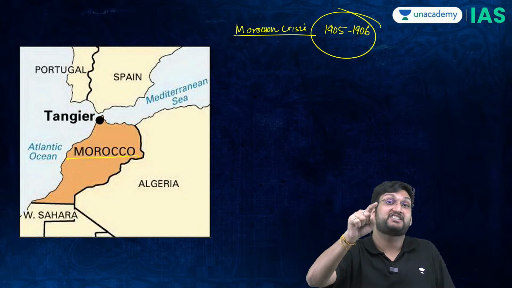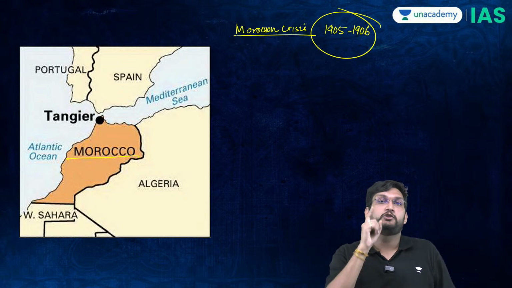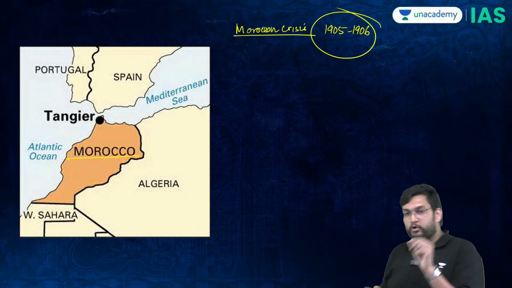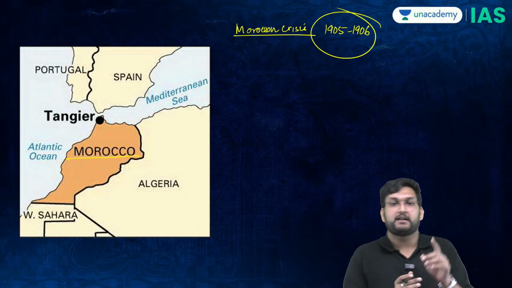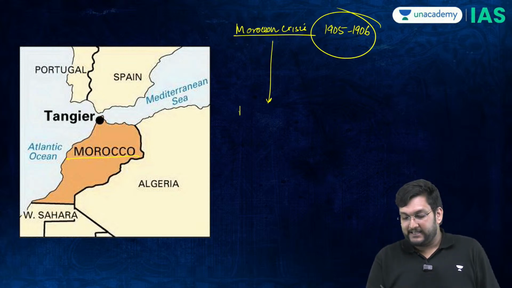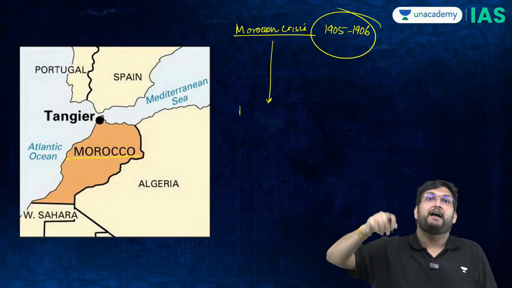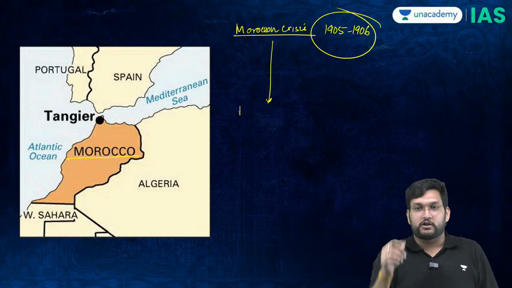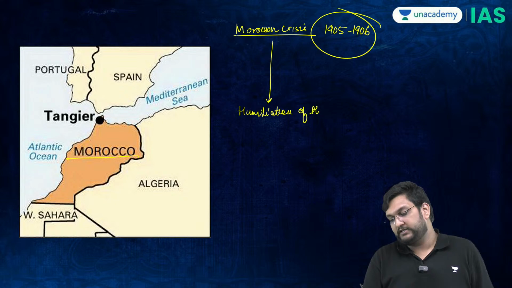Now, if you are a German in 1905, 1906, you will feel humiliated. Two different crises happened, but it is very, very standard for us. The idea is that the Moroccan crisis says that the Germans have no control over Morocco and the French have. So the consequence of the Moroccan crisis is the humiliation of the Germans.